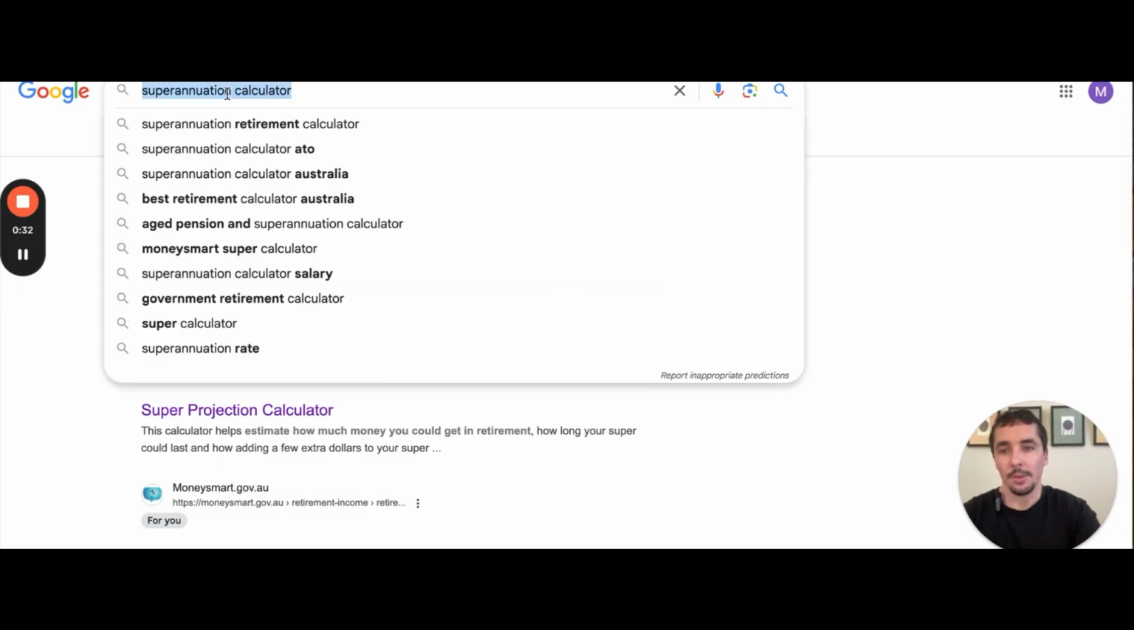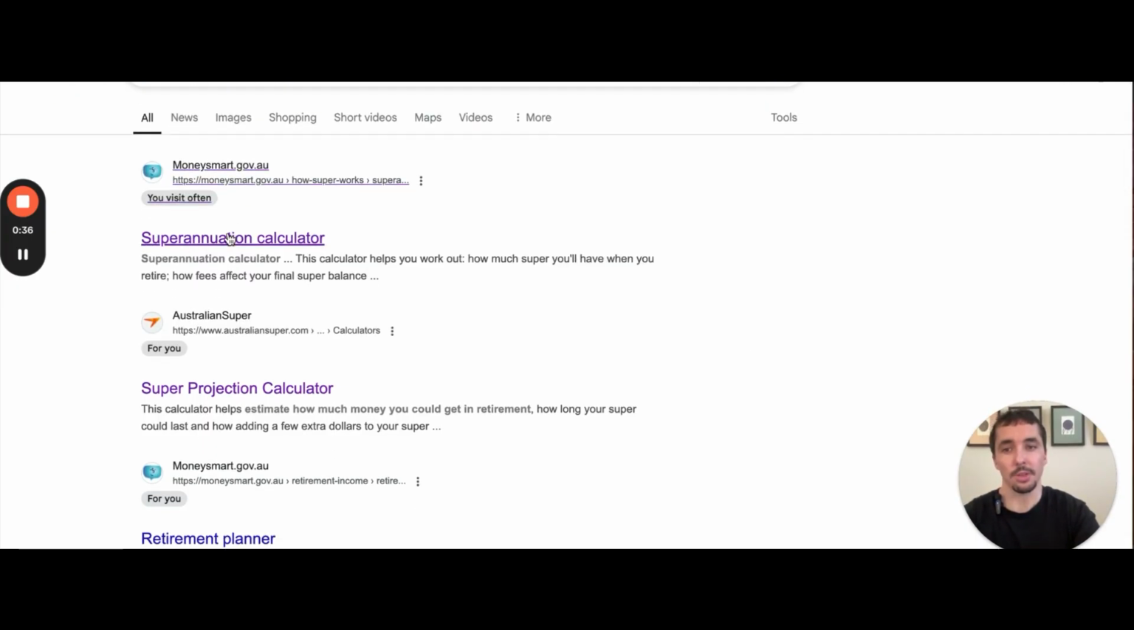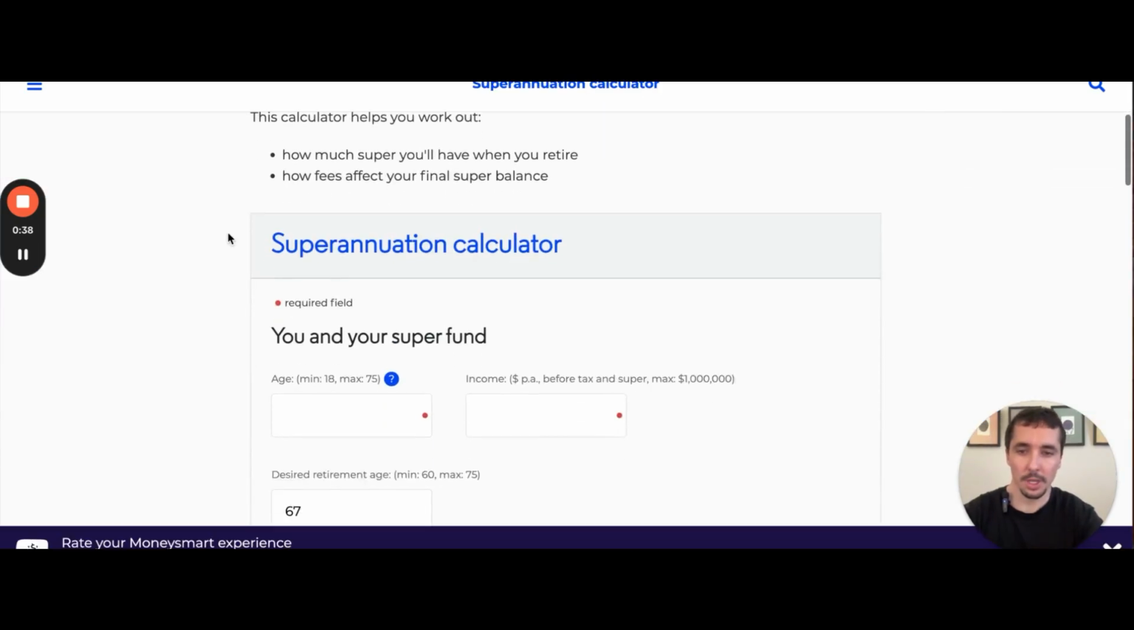If you're interested in the effect that additional contributions could have on your superannuation balance when you retire, or you're just interested in seeing what your current balance is projected to be when you retire, then the government has a handy website called the Money Smart Calculator, and let's go check it out now. So if you just Google Superannuation Calculator, it should be the first result. It's moneysmart.gov.au. So let's check it out.